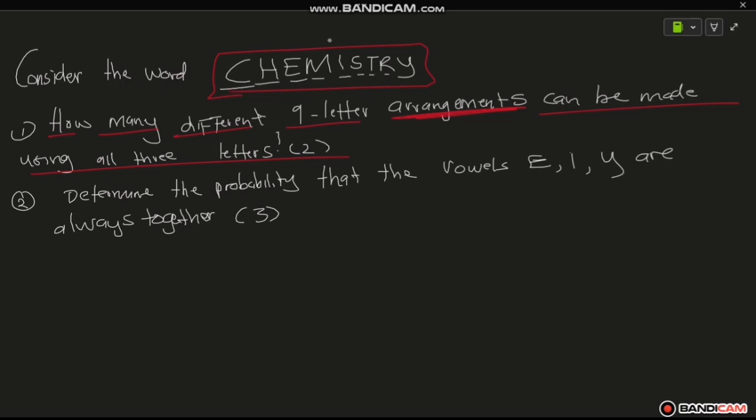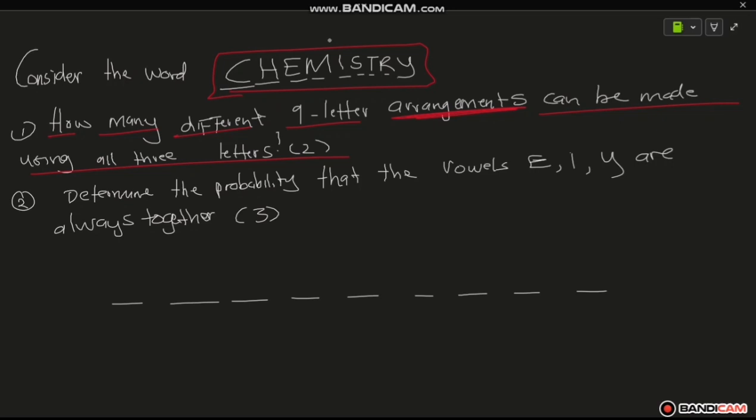So we have 9 letters, right? You can show us the spots if you want, but there's an easier way of doing this. You can actually use the factorial, so it's going to be 9 factorial. I hope it makes sense. But if you want to do it this way, you can do it.